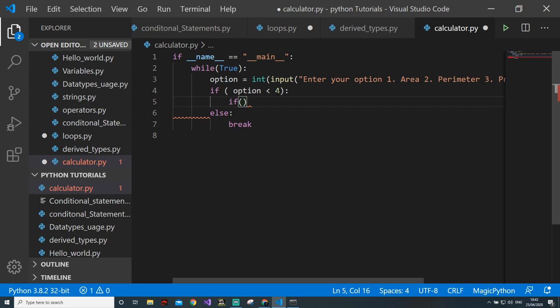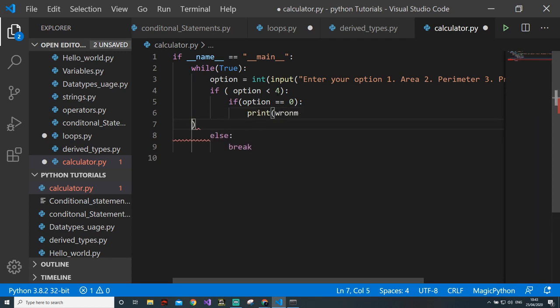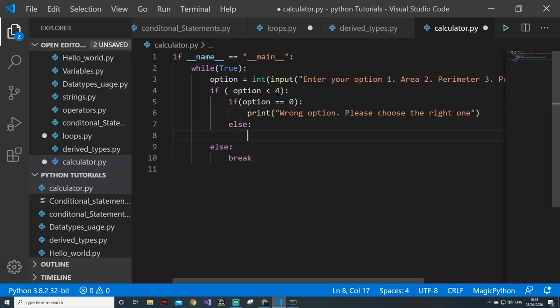So here we are specifically what we will do. If option is equal to 0, what we will do? We will print wrong option. Wrong option. Please choose the right one.